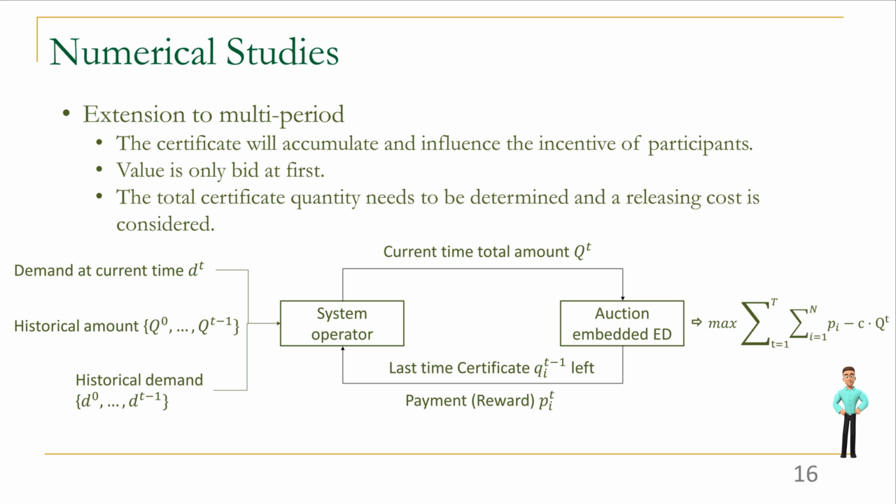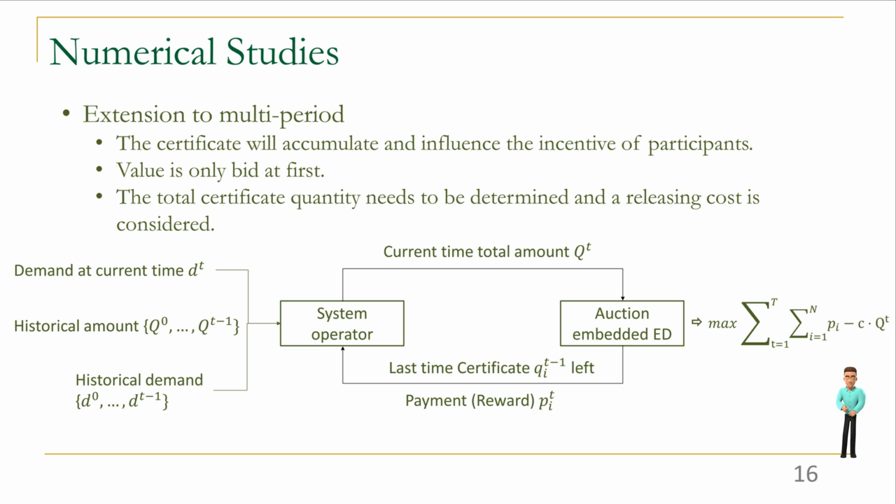We also conduct empirical studies to extend our mechanism to multi-shot. Our proposed auction above can be used in the one-shot scene. However, in multiple shots, the certificate will accumulate and influence the incentive of participants. The effects should be considered. Then in this part, we try to extend our auction into multi-shot with numerical studies.